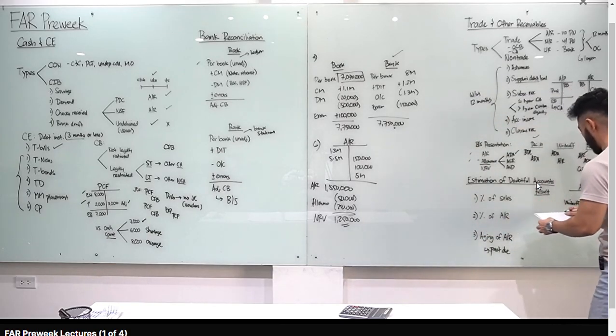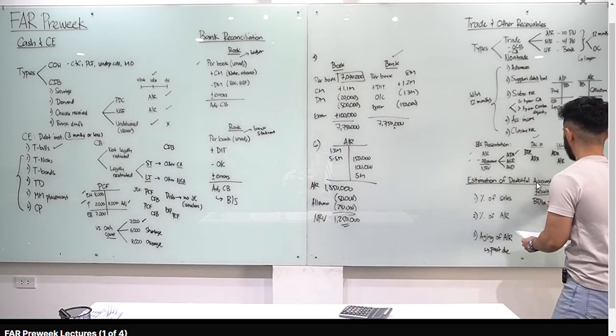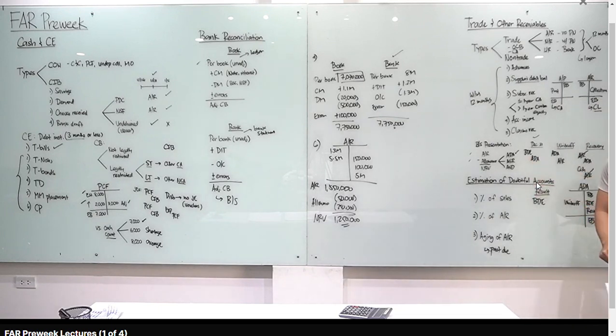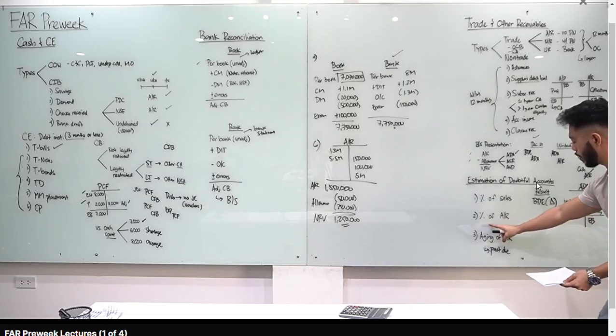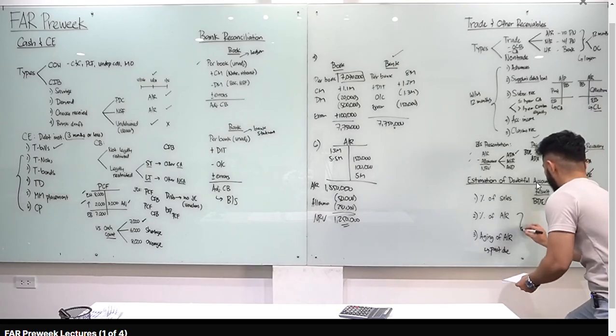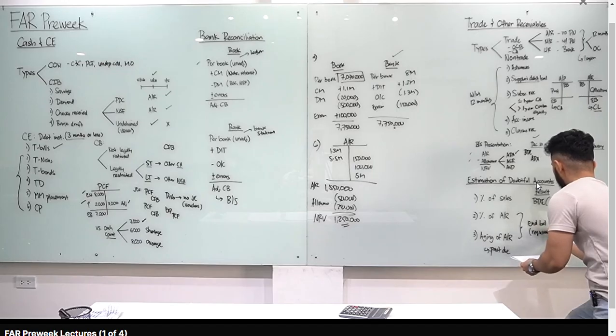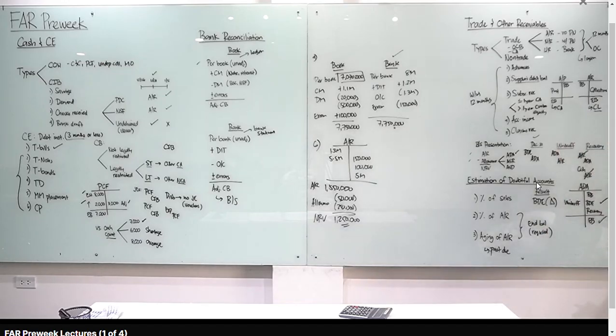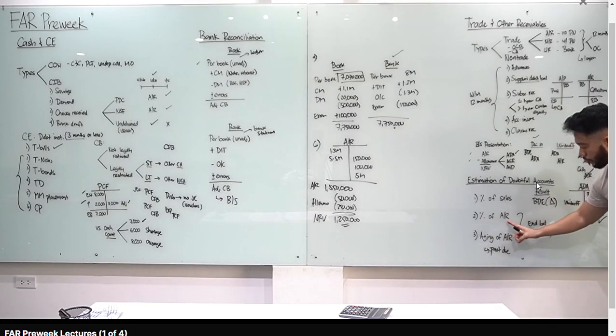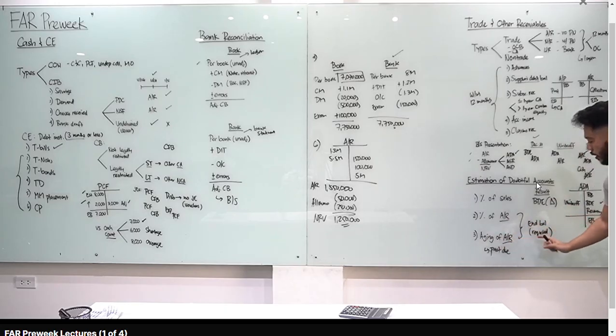Now, ano yung result pag minultiply mo yan? Kapag percentage of sales class, tandaan mo, ang result mo na dyan is the bad debts expense. So kung how much yung debit bad debts expense, credit ADA, yun na. Kumbaga kapag percentage of sales, ito na yung makukompute mo dyan, yung change during the period. Alright? Kapag percentage of AR and aging of AR, tandaan mo class, ending balance na yung makukompute mo dyan. Ending balance or the required balance. Alright? Ulitin ko. Kapag percentage of sales, makukompute mo na dyan kung how much yung bad debts expense, which is yung change during the period. Kapag percentage of AR and aging of AR, ang makukompute mo dyan, yung ending balance. Alright? Sige, apply natin yan.